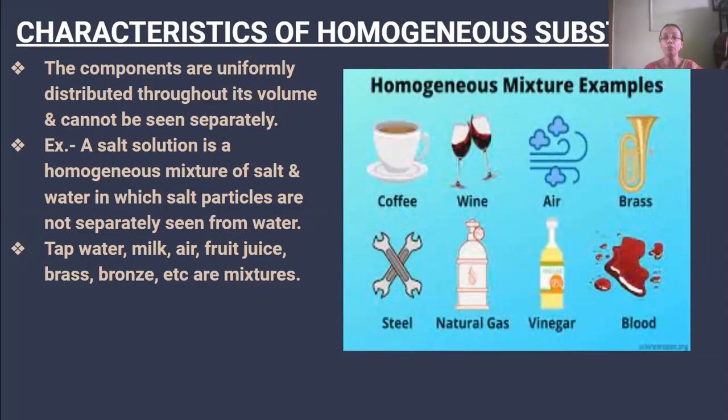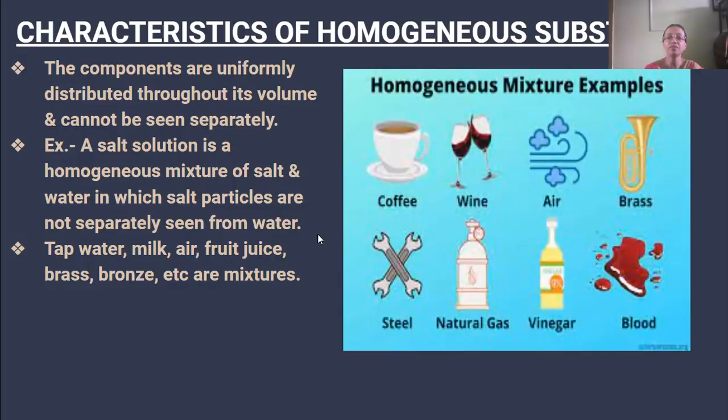They are uniformly distributed within the solution. Other examples are tap water, milk, air, fruit juice, brass, bronze, etc. They are all homogeneous mixtures where you cannot see the constituents separately.